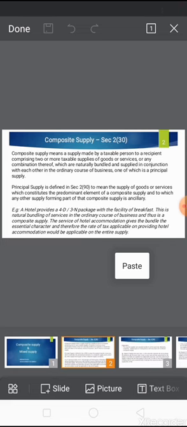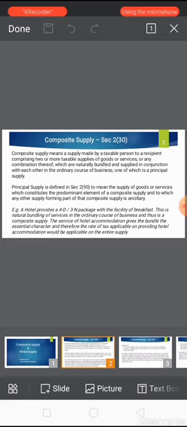Let's take one more example. A dealer sells a brand new vehicle along with registration, insurance, a tool kit and first aid kit, and free maintenance service. This is a composite supply because vehicle insurance, registration and free maintenance service cannot be supplied without the vehicle.